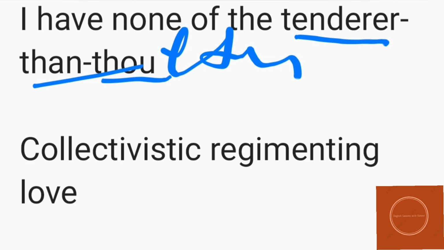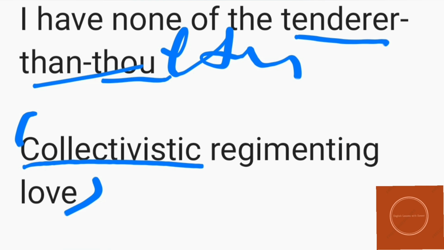I would say this is one of the most important paragraphs, and most of the teachers in all of your schools would also have told you the same thing, that this is one of the most important paragraphs because it has a very deep meaning, which is very important to understand. Now I'll explain this line word by word. First of all, collectivistic means something related to the community only.